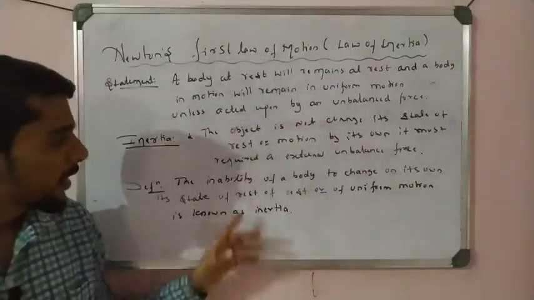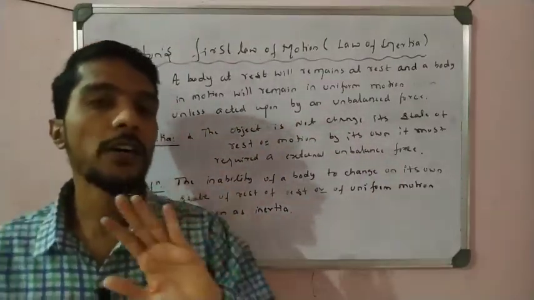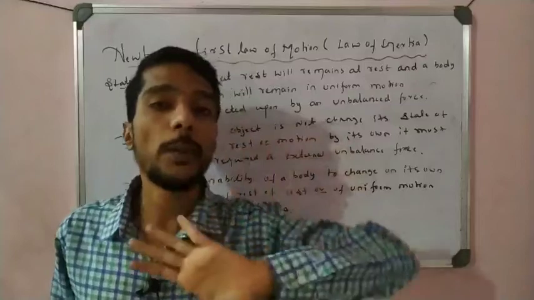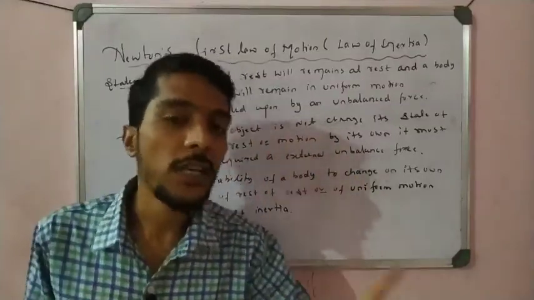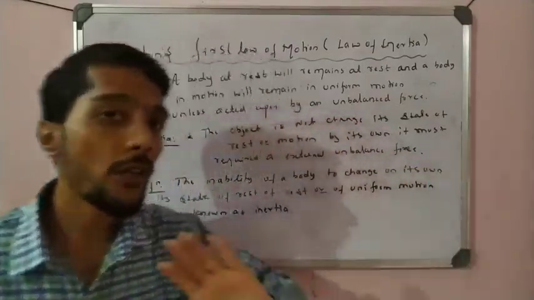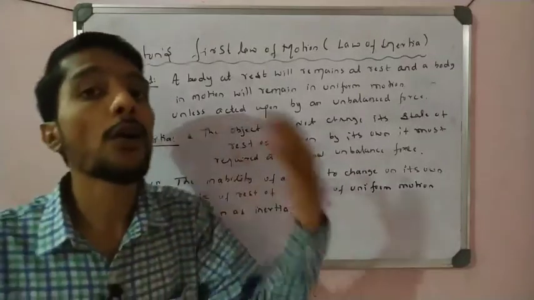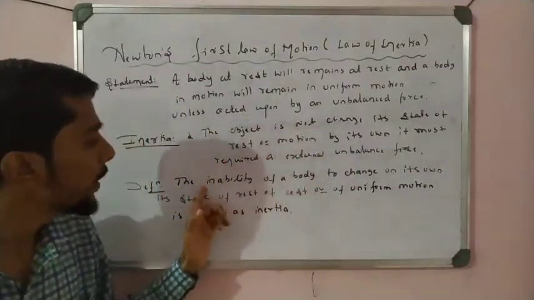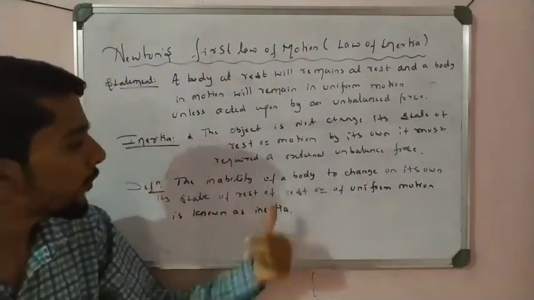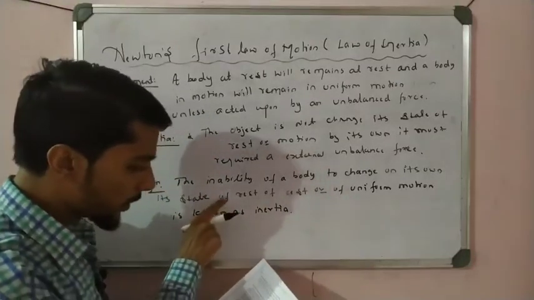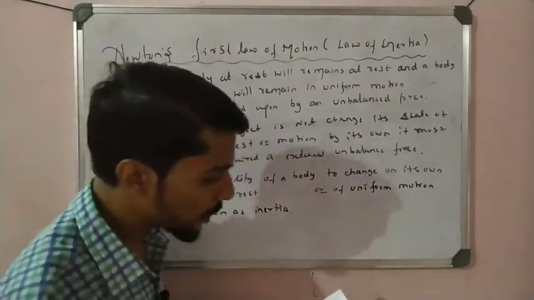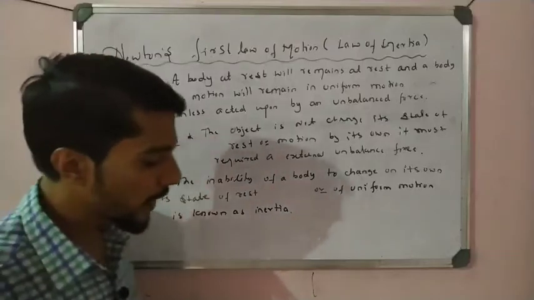Inability. The object does not have the ability to change on its own. It must depend on an external force. If there is an external force, then only the object can go from rest to move, or from move to rest. Without the force, the object does not move. The object does not have its own ability to move itself, right? So the inability of a body to change its own state of rest or of uniform motion is known as inertia.